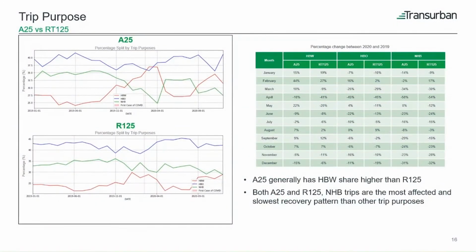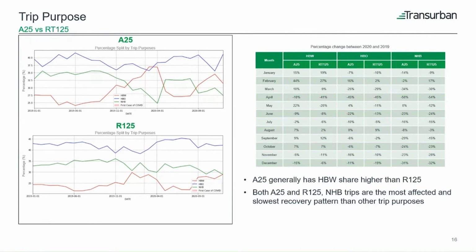First, we will look at the trip purpose. We plotted the home-based work, home-based other, and non-home-based trip share on the left for the A25 and Route 125 bridges. Note that this is a share and sums up to 100%. The first thing we can see is that A25 generally has a higher home-based work trip share compared to Route 125, even before the pandemic, by about 2% I would say, and the share is gaining due to the drop in non-home-based trips, represented by the green line, once the pandemic hit the region.